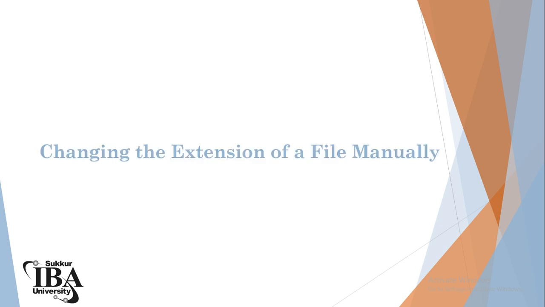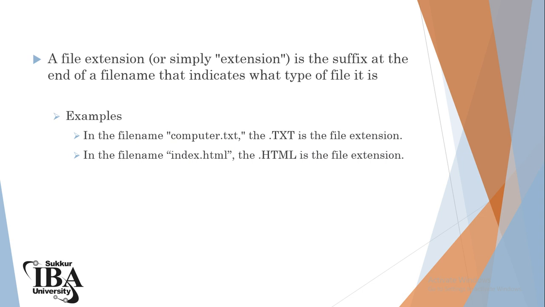Now let's move to changing the extension of a file manually. If we have a file available, or we want to save any file in any format, then we want to change the extension of that file. So first of all, let's know what an extension is. A file extension, or simply extension, is a suffix at the end of a file that indicates what type of file it is. For example, in the file name computer.txt, txt is the extension of the file.